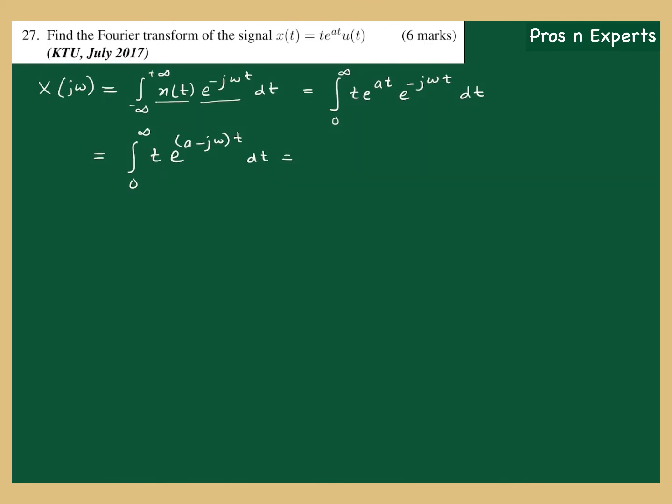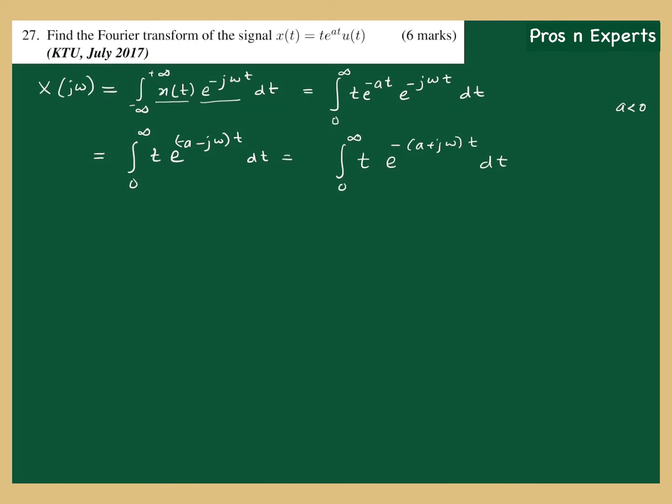We have assumed that a is less than 0, otherwise we cannot proceed with this problem. So a is less than 0, so I can put minus a here. Since we have assumed that a is less than 0, I am putting minus a there. So I can rewrite this as the integral from 0 to infinity of t into e raised to minus of a plus j omega into t dt.